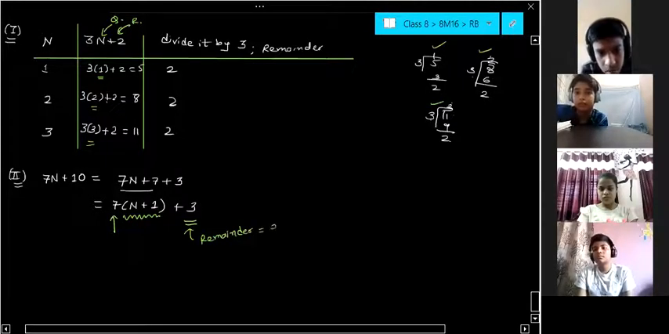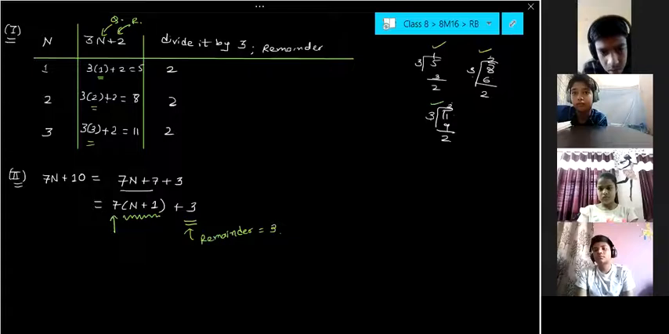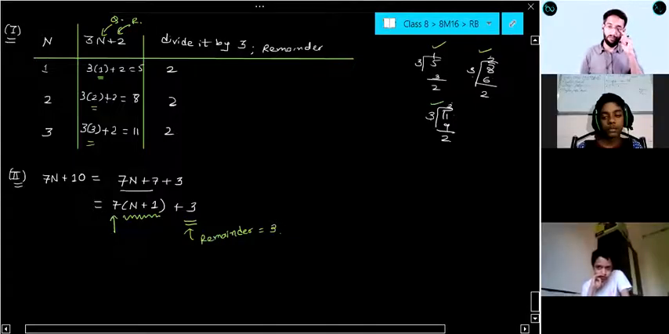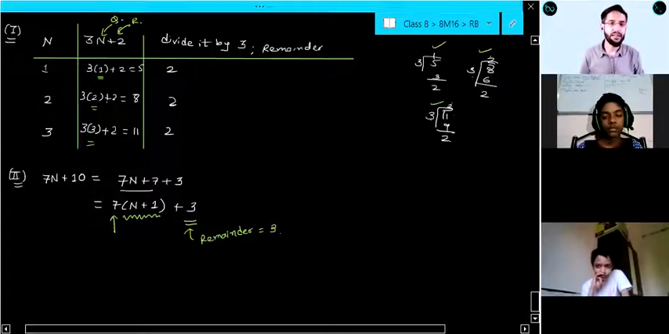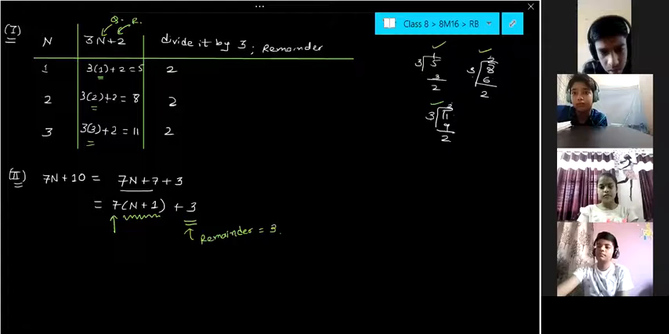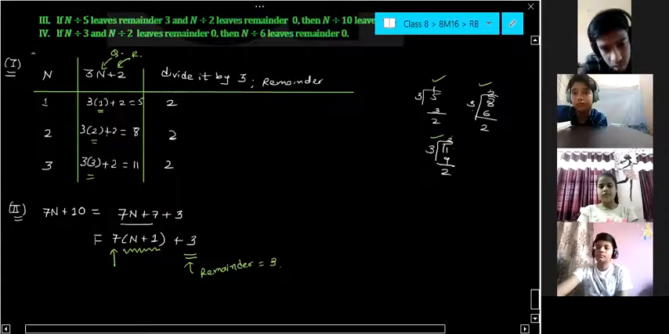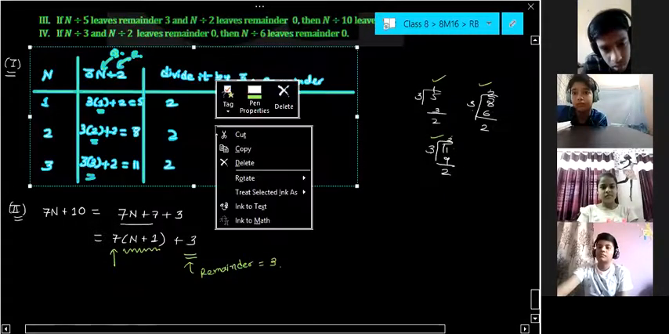Remainder is 3 or not? You are getting confused? Tell me yes. Yes, sir, we are getting confused. We are not getting how we can get remainder 3. Correct, everyone? Okay. So here, just again take help of this table.